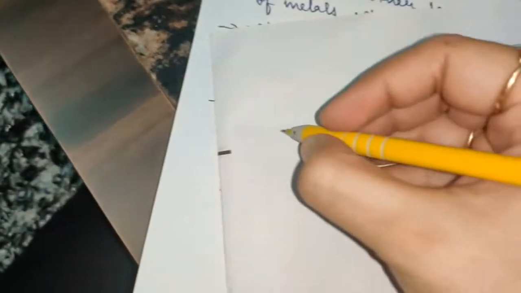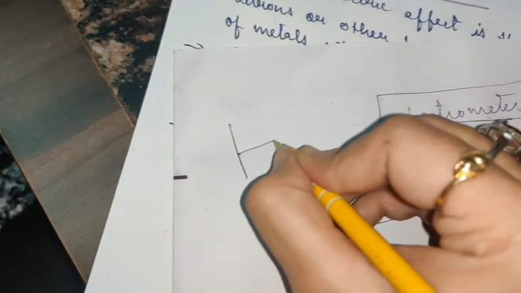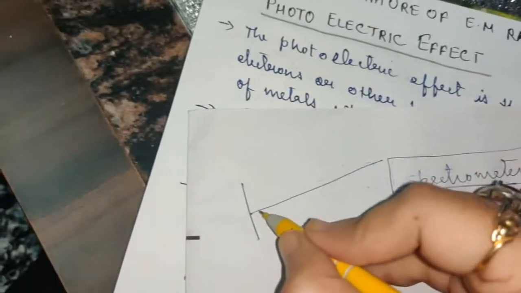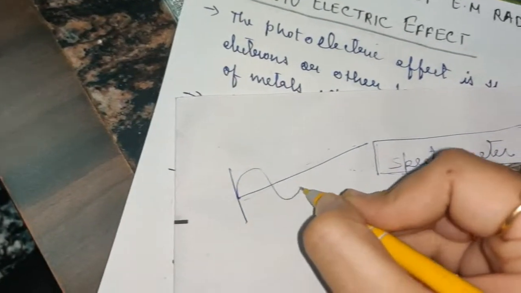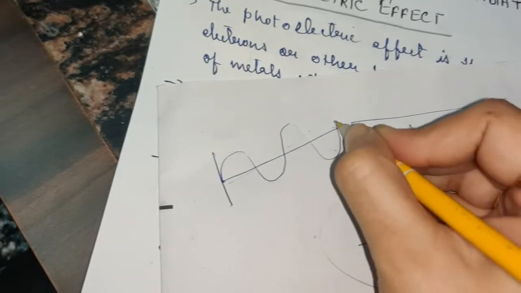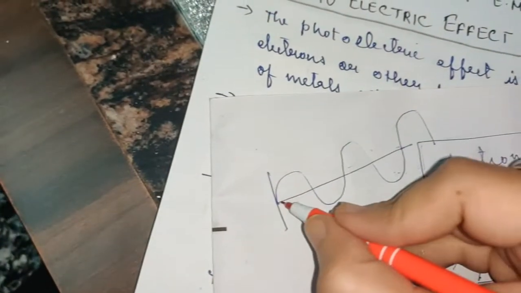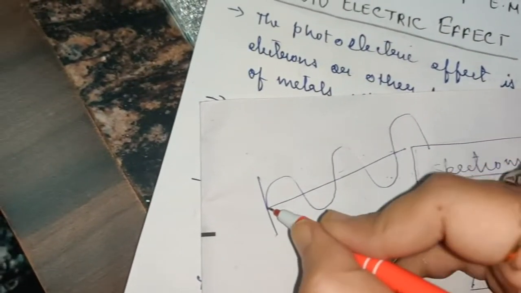For example, if this is the wave, this is the mean position, and suppose magnetic waves are traveling in this direction, then the electric waves will be perpendicular to it like this.